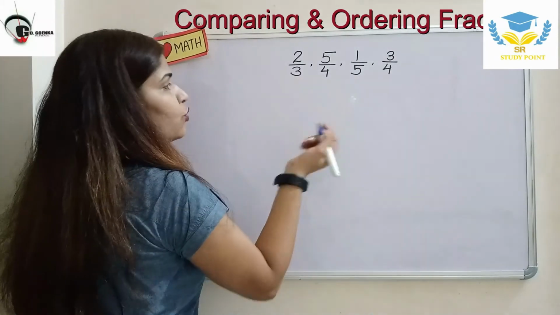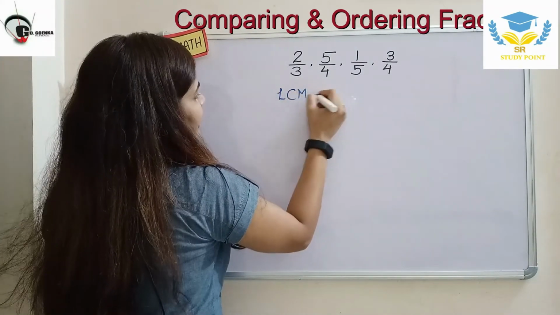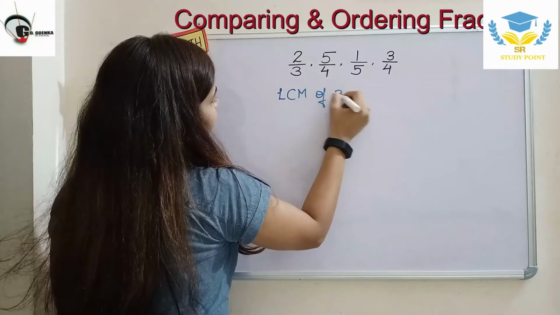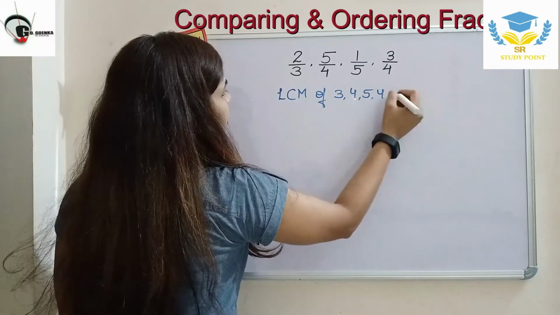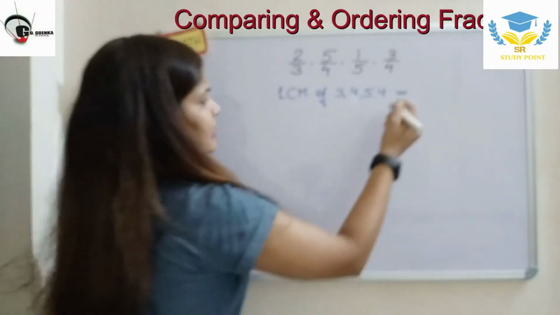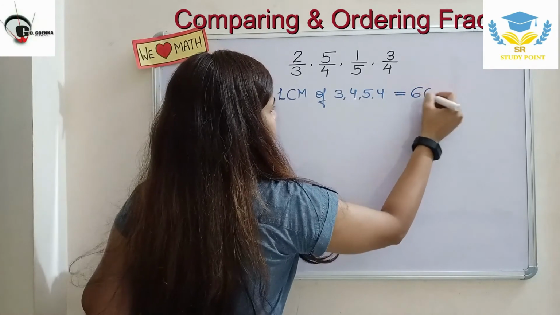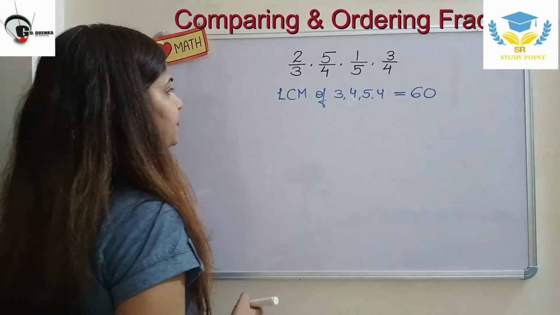I am going to tell you why we are taking out the LCM of all these. First of all, take out the LCM of 3, 4, 5 and 4. The LCM of all these numbers is 60.